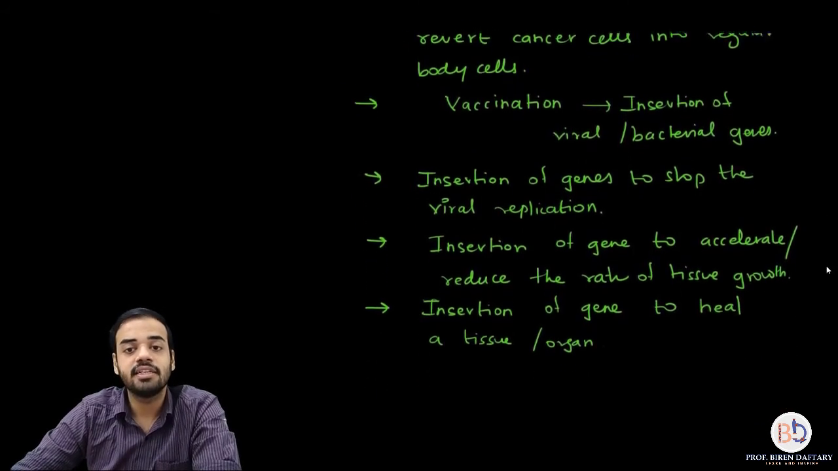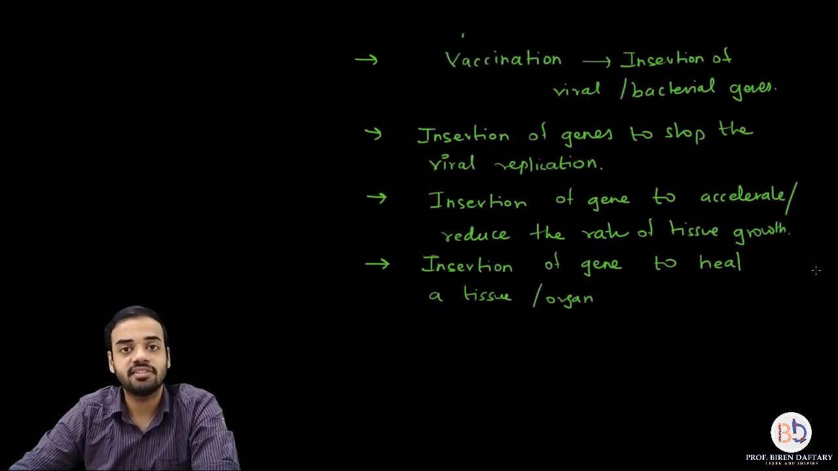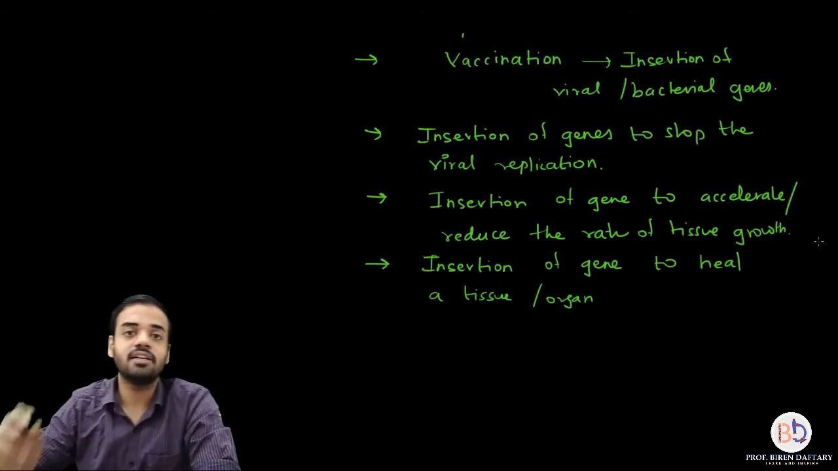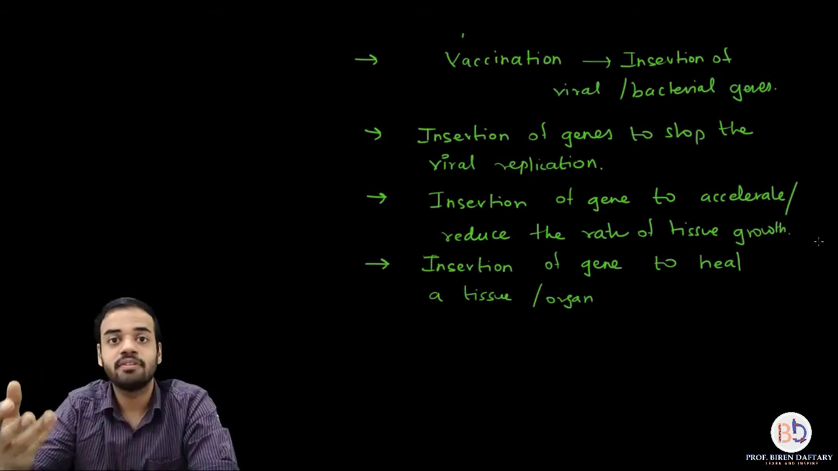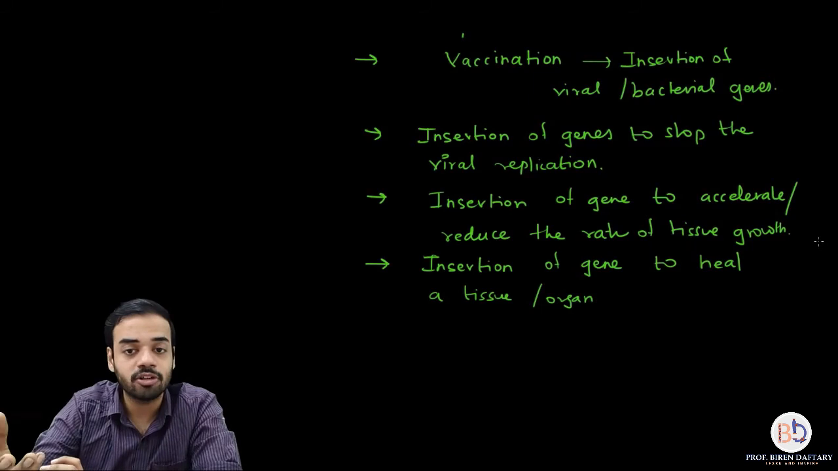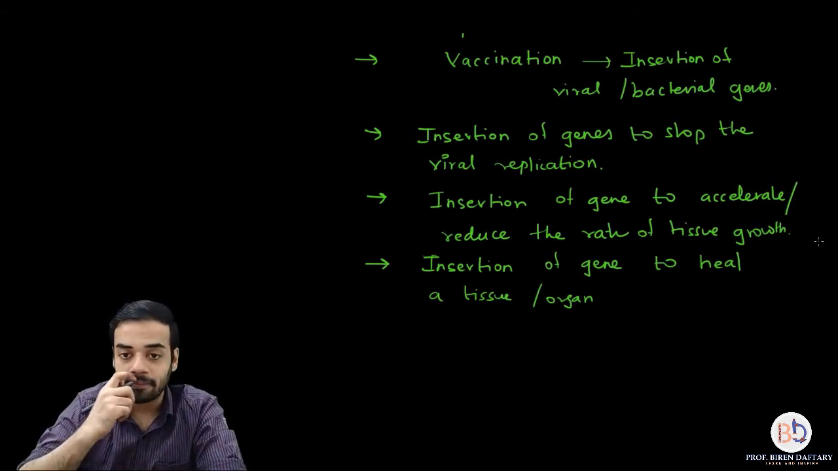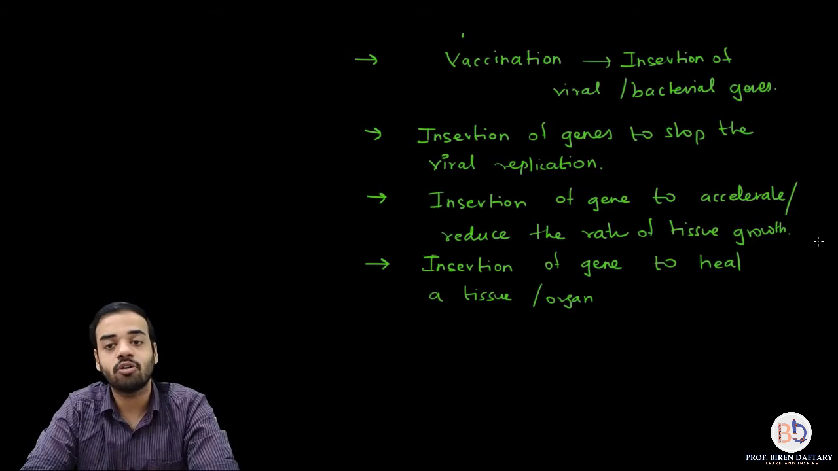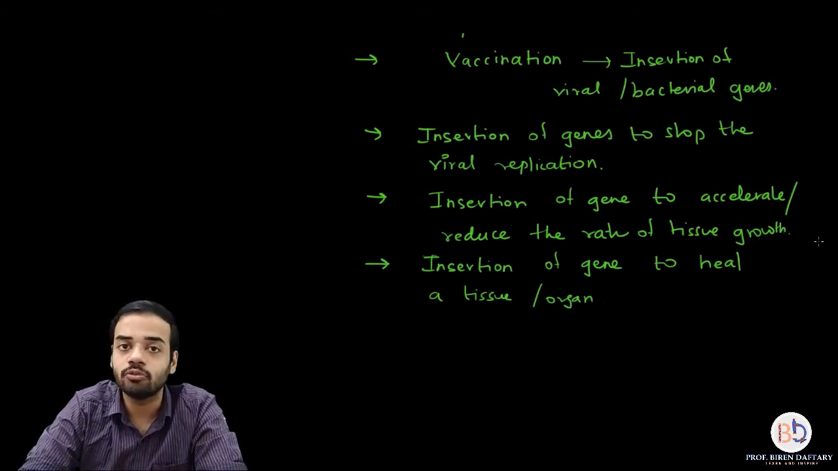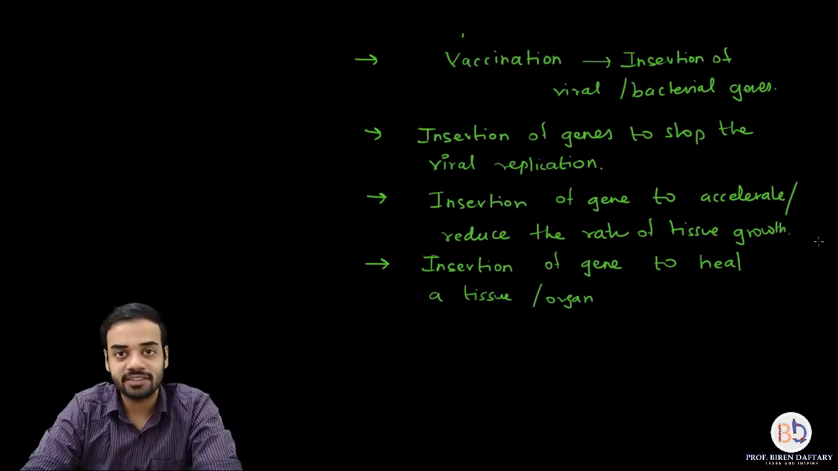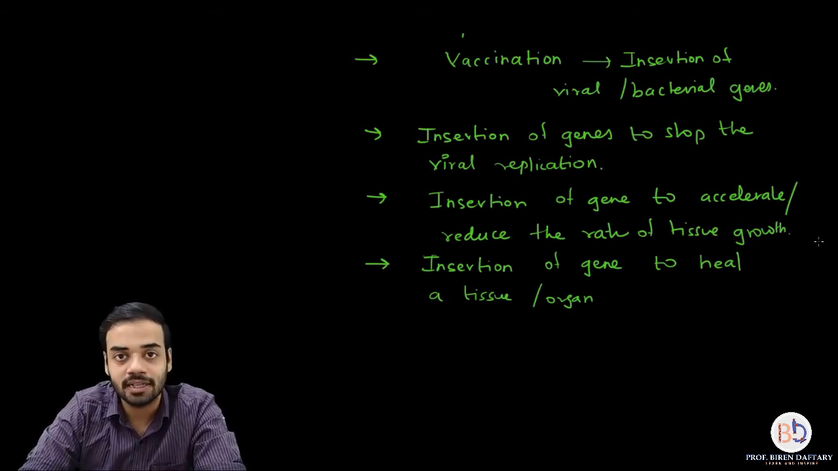Next, gene therapy is used in vaccination to deliver the bacterial or viral gene into the body, which is helpful for formation of antibodies, right? Next is insertion of genes to stop the viral replication. The viruses will stop multiplying because of a particular gene. Then insertion of gene to accelerate or reduce the rate of tissue growth, and last is for healing of wounds. So I hope these applications or examples of gene therapy are clear.